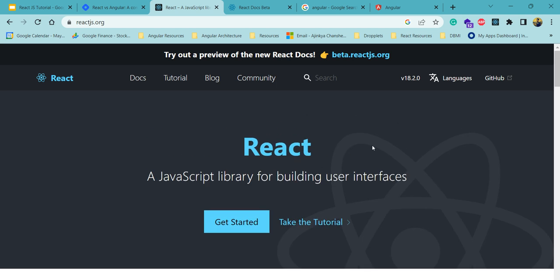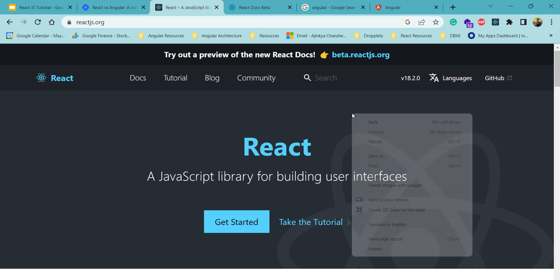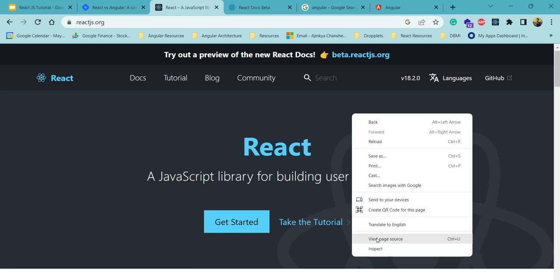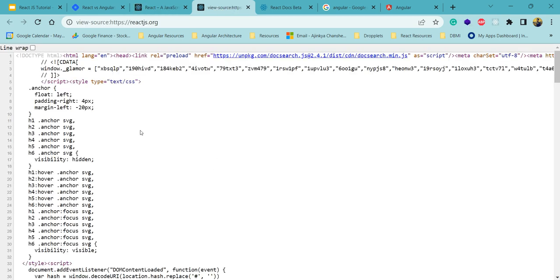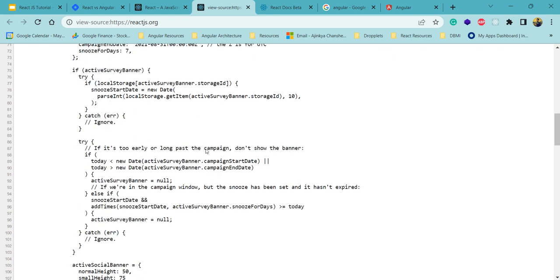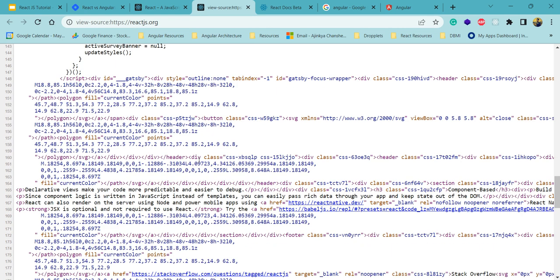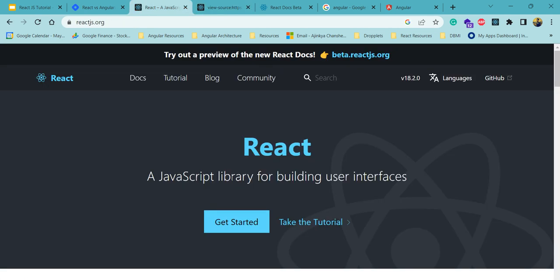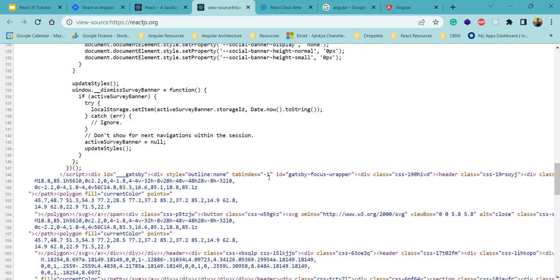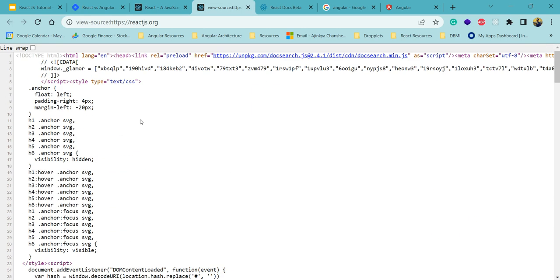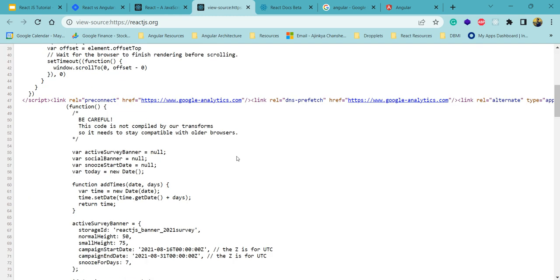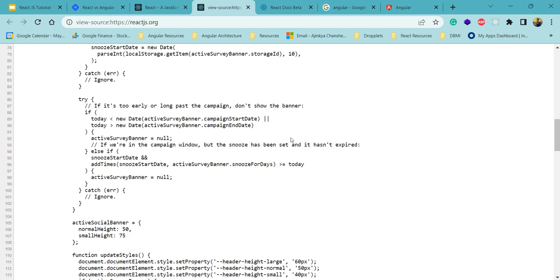Whatever you see here is a web portal, and if you right click and view the source code, the same way which I did, you'll see the source code of that particular website. Everything is coming from this code, and there are multiple ways to write this: you can write it in HTML and CSS with JavaScript and jQuery, and you can also do that using Angular or Vue as well.